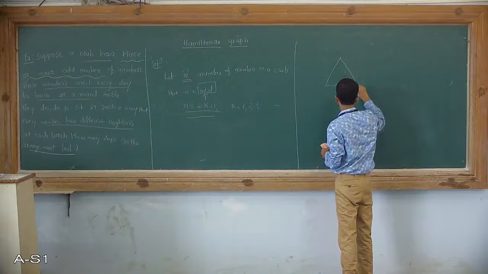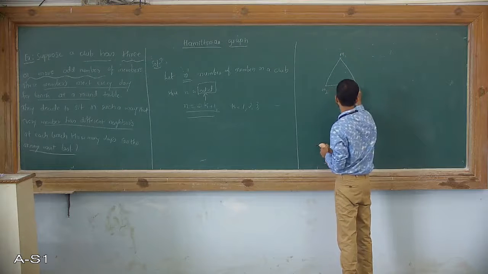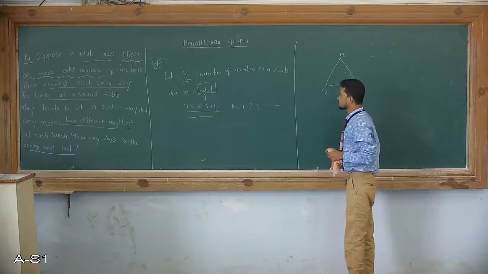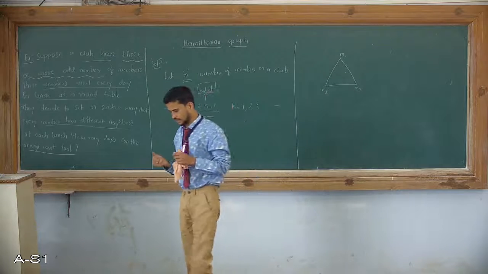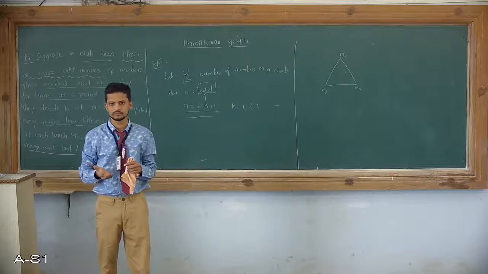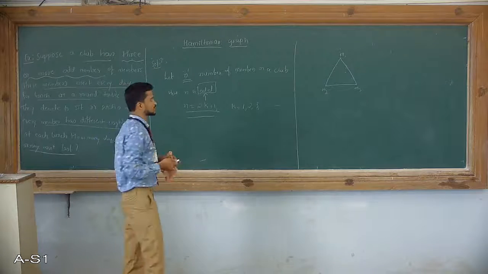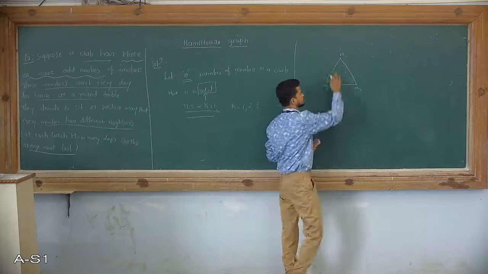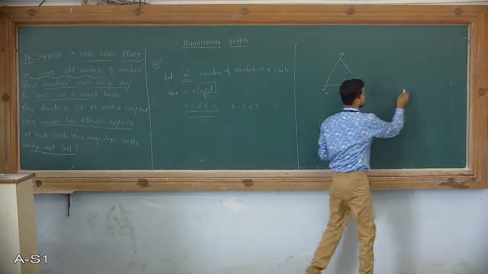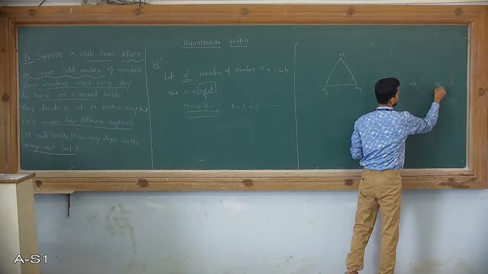I will take an example with 3 members. So I will call them M1, M2, and M3. Here, if you take any arrangement, it will be the same arrangement every day. If this is my arrangement, M1 will sit right next to M2 and M3.